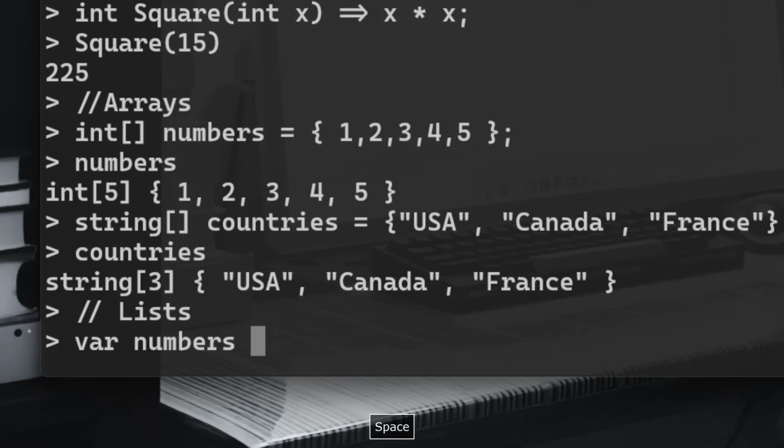Var numbers, and we're going to use the new keyword to instantiate a numbers object from the List class. That list of, it's an int generic list, so it's of data type integer, and open close curly braces, and you will have 1, 2, 3 like so.